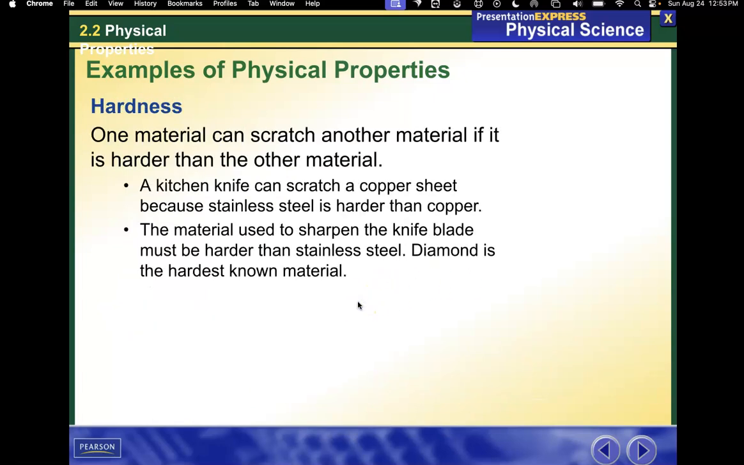Hardness. One material can scratch another material if it is harder than the other material. A kitchen knife can scratch a copper sheet because stainless steel is harder than copper. The material used to sharpen the knife blade must be harder than stainless steel. Diamond is the hardest known material.